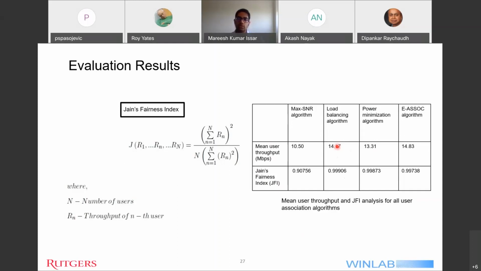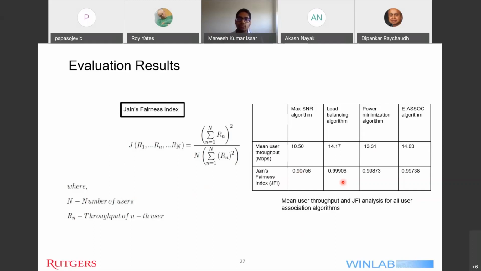So in order to analyze such a fairness metric, I am using here the Jain's fairness index, which I have depicted by the equation on the left-hand side. So if we compute the Jain's fairness index for all these algorithms, we get a value which is shown in this table. So from here, we can see that the max-SNR algorithm has a Jain's fairness index of around 0.9, whereas that for the other three algorithms is much higher.